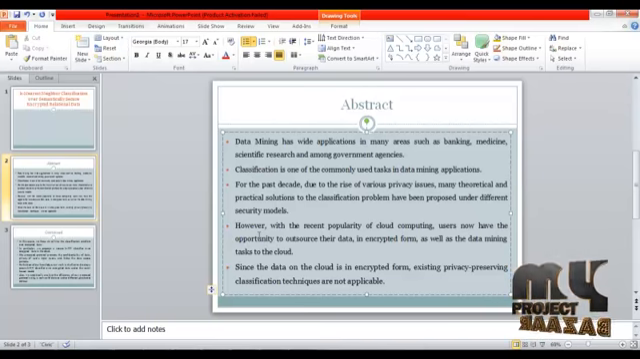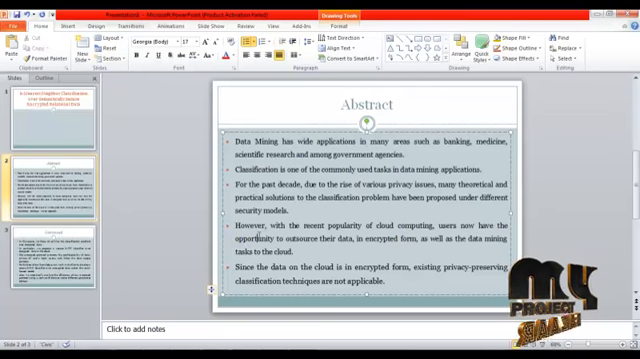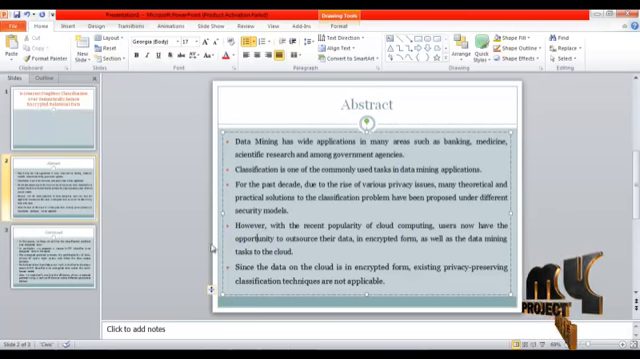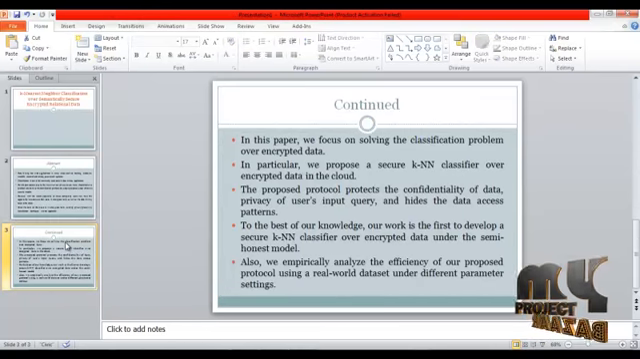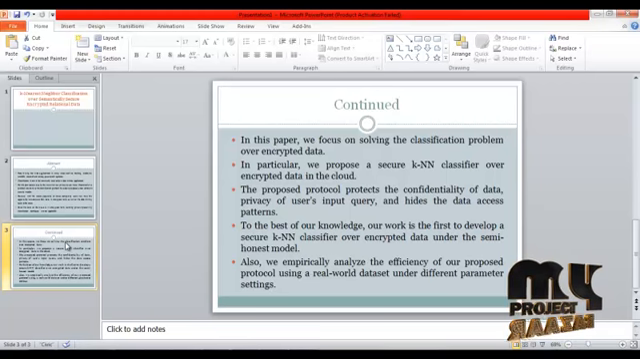However, with the recent popularity of cloud computing, users now have the opportunity to outsource their data in encrypted form as well as data mining tasks to the cloud. Since the data on the cloud is in encrypted form, existing privacy preserving classification techniques are not applicable. In this paper, we focus on solving the classification problem over encrypted data. In particular, we propose a secure KNN classifier over encrypted data in the cloud.